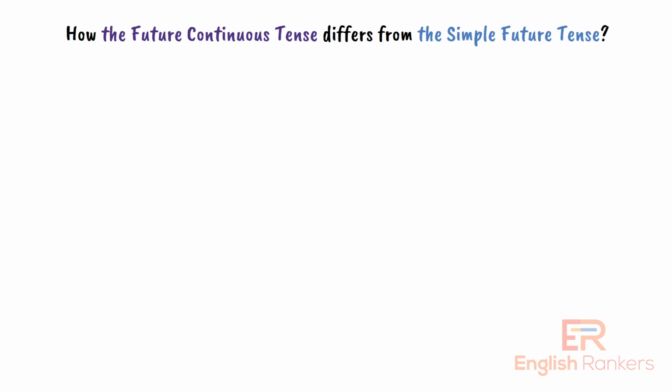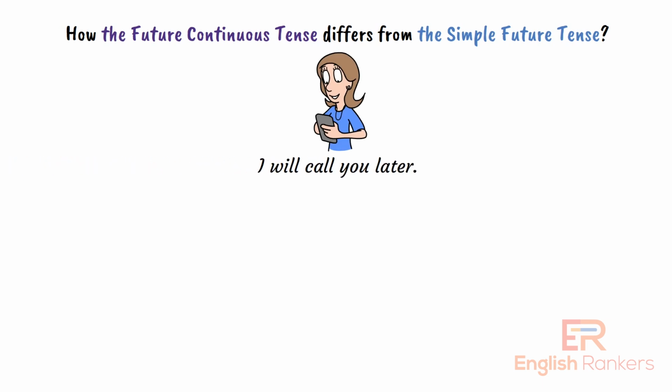Learn how the future continuous tense differs from the simple future tense. See the example of a simple future tense. Example: I will call you later. And now see the example of the future continuous tense.